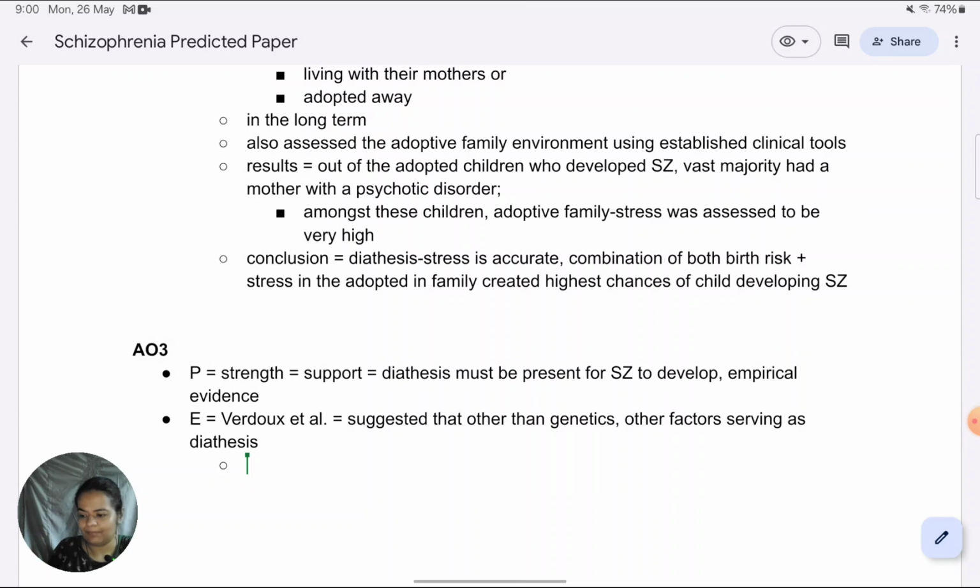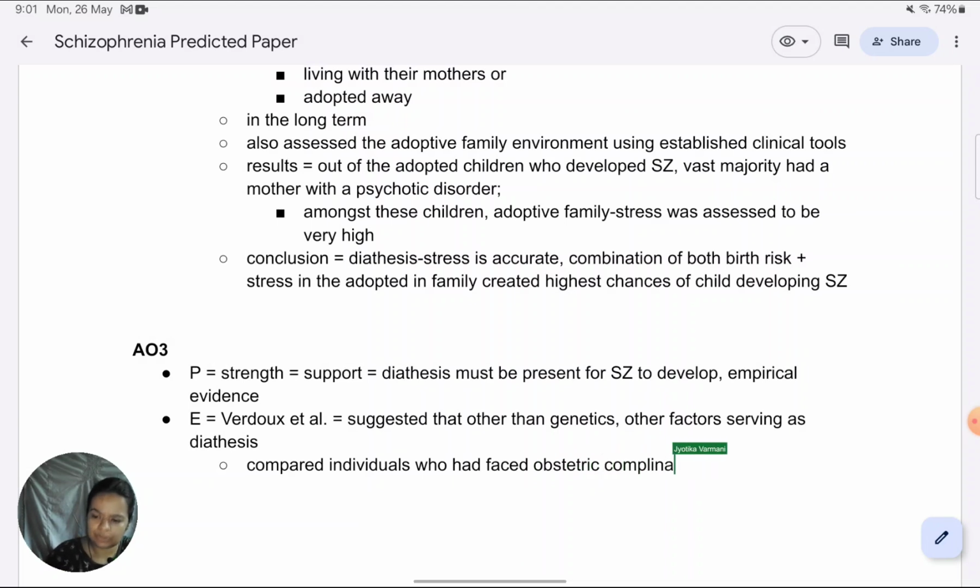These researchers compared individuals who had faced what we call obstetric complications during birth. Obstetric complication just means that at the time of childbirth, at the time of delivery, basically labor, there is some issue with the child being born. For the sake of good terminology, you can remember obstetric complications, but we don't have to get into the technicalities of terminology. Even if you say something like prolonged labor issues, that's also fine. They compared them with those who had not faced such complications.